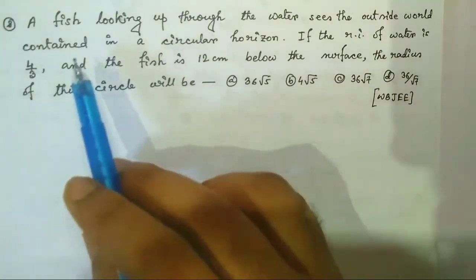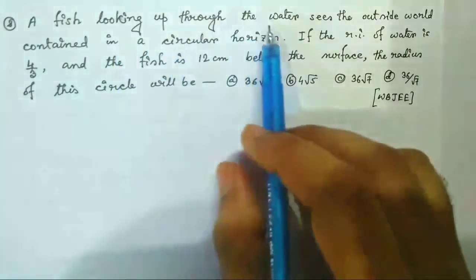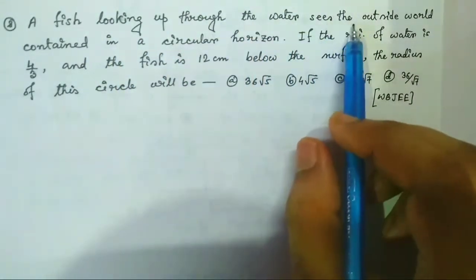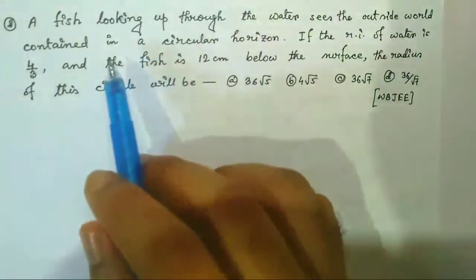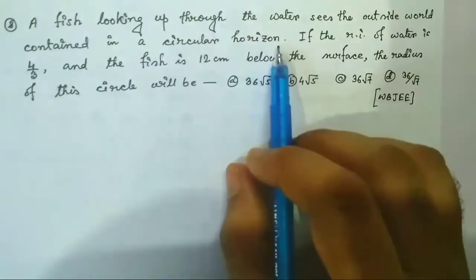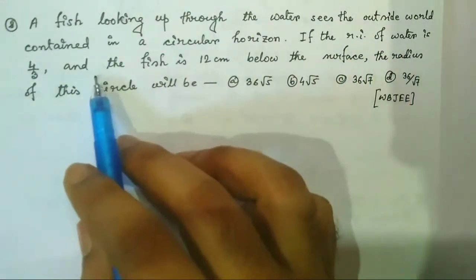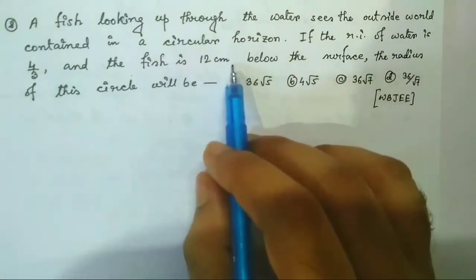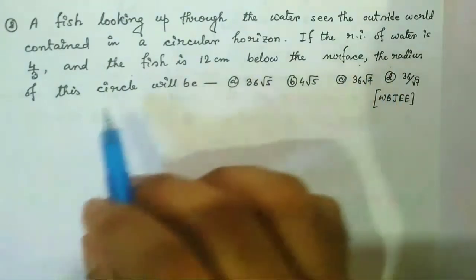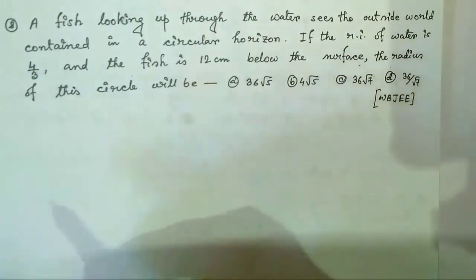Question number 8. A fish looking up through the water sees the outside world contained in a circular horizon. If the refractive index of water is 4 by 3 and the fish is 12 cm below the surface, the radius of this circle will be.